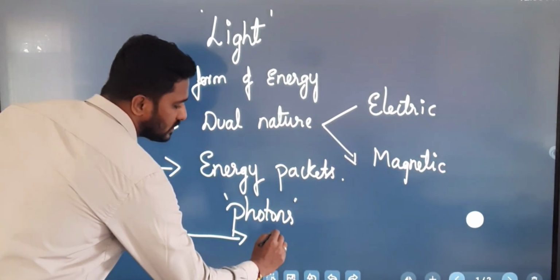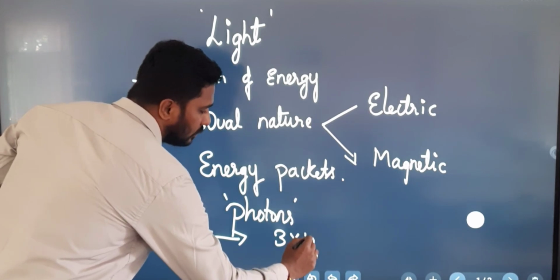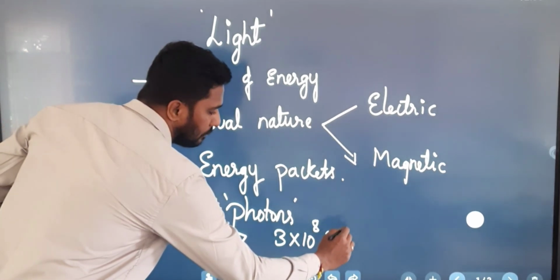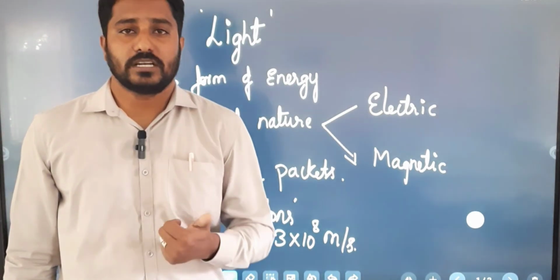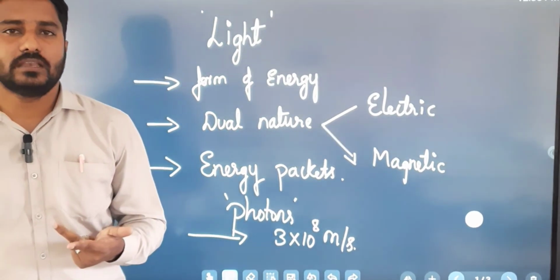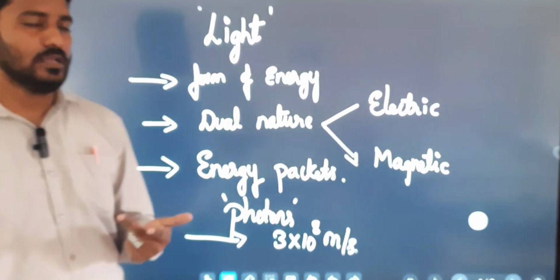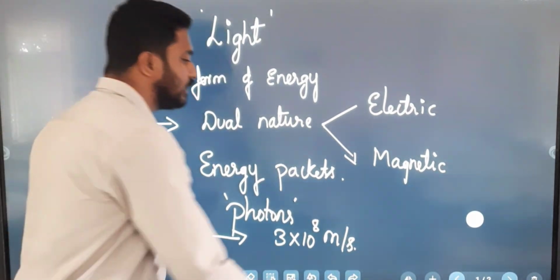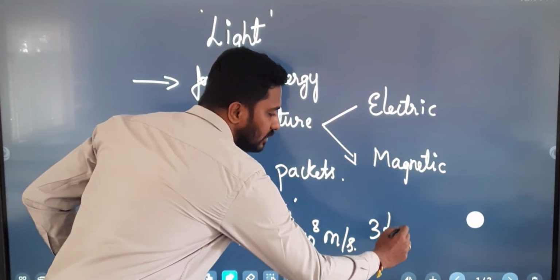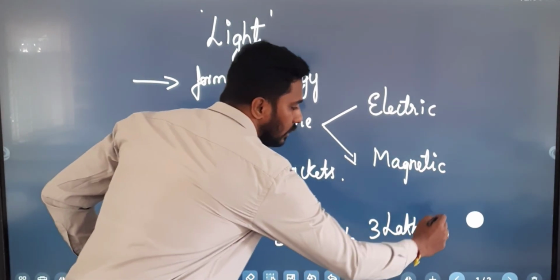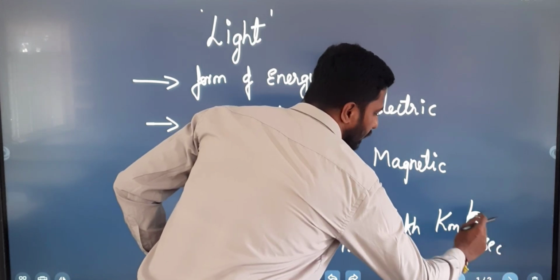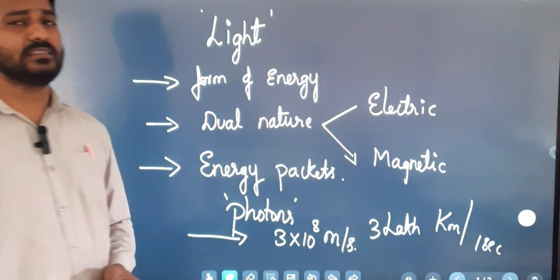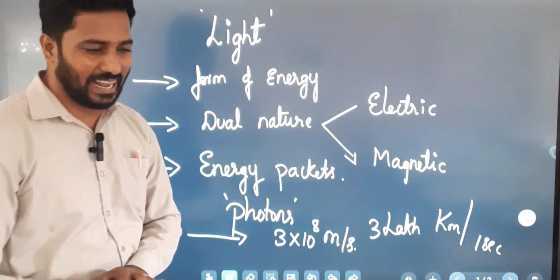Light moves at a speed of 3 into 10 power 8 meters per second, which means it travels 3 lakh kilometers in 1 second.